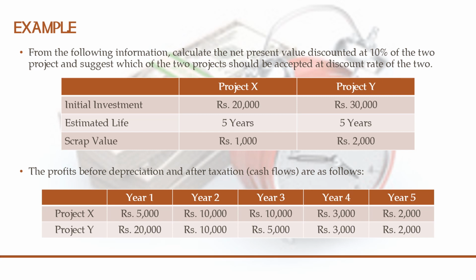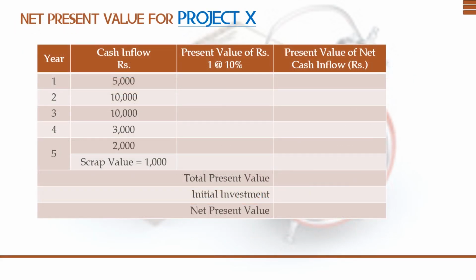And as I have told you already, except in ARR, in all the other methods we will be using the cash flows. And how to calculate cash flow if the data is given in other ways, that explanation is available in part 1 of this topic. So you can hit the i card and see part 1 to get an understanding of cash flow. Right, so we are having the 5 years cash flow. Let us proceed with the problem. So this is how we are going to work out the net present value. First, let us see project X.